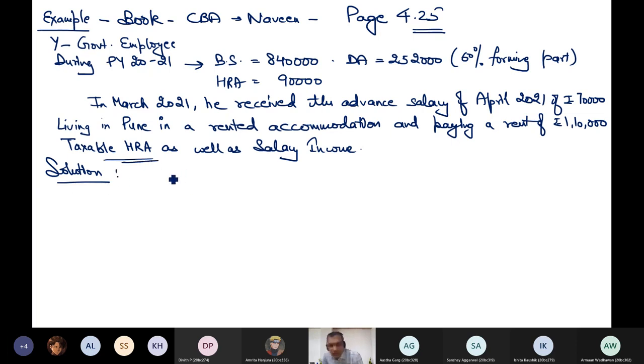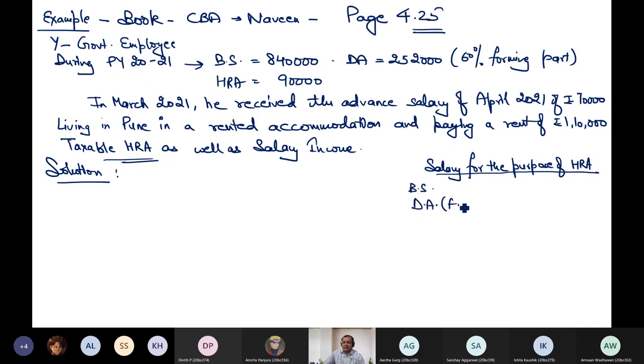First, let us compute taxable HRA. To compute taxable HRA, I need to compute salary. Salary for the purpose of HRA means three things: basic, DA forming part, plus commission based on fixed percentage. Now, before taking 840, I need to check: is it for the period during which accommodation is occupied by the employee?